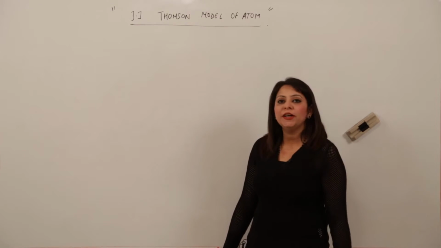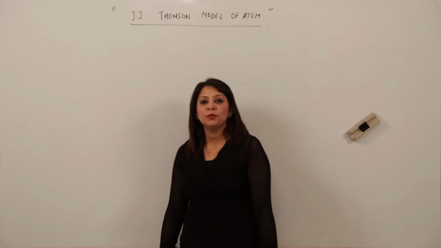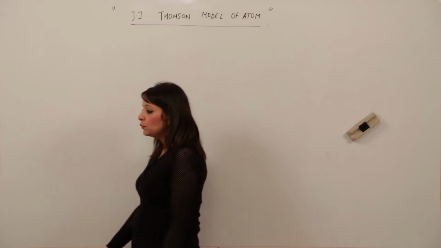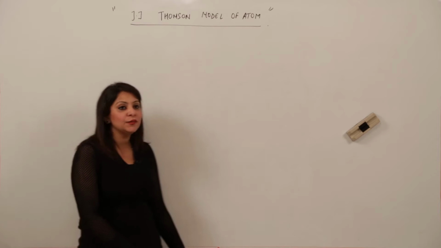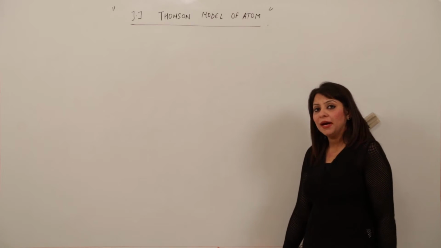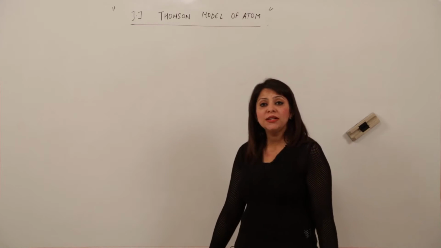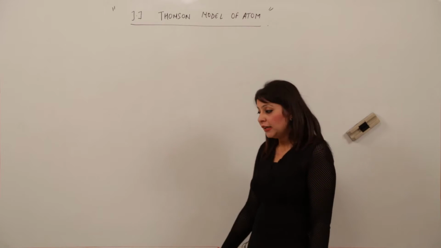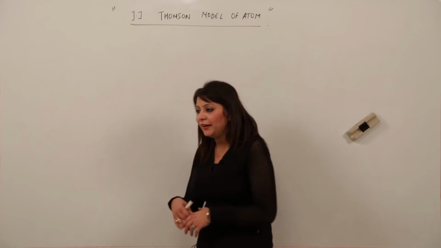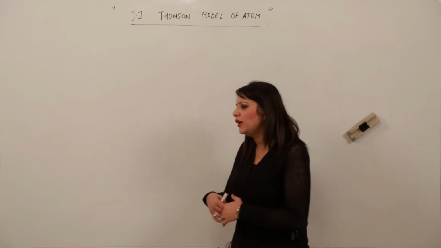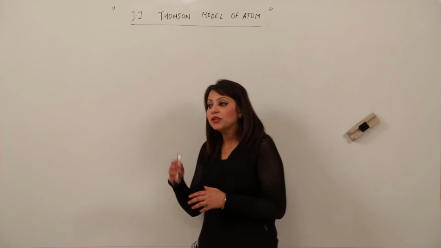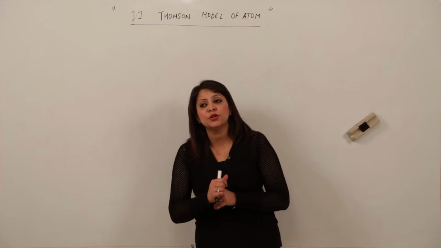As it was proved by Dalton that matter is made up of small particles called atoms, and we knew many things about matter now, the classification and all. Then the second question which came to our mind was: what actually is the structure of the atom? Is it composed of certain particles, what is the arrangement? We can know everything about an atom by knowing its structure. So the second question was what actually the structure of atom was.